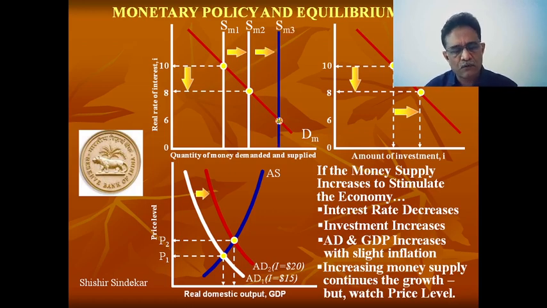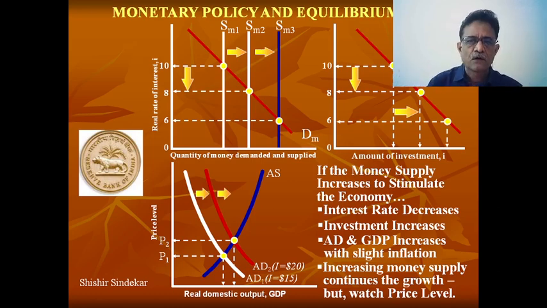Further, if the RBI increases the money supply, again the rate of interest will go down. With the interest rate going down, there will be more demand for investment. More investment will again lead to aggregate demand moving from AD1, AD2 to AD3. So in this way, there will be more aggregate demand and GDP increases with slight inflation.